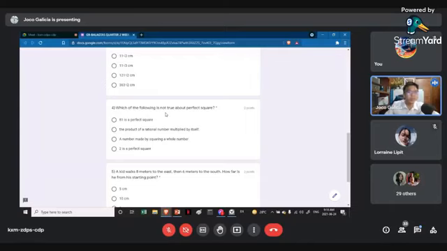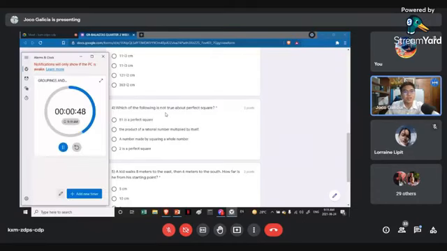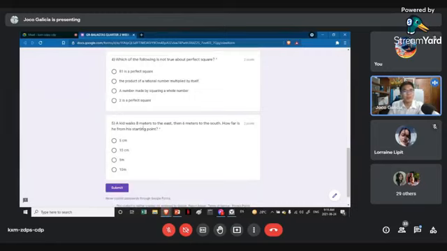For number 4, which of the following is not true about perfect square? 81 is a perfect square. The product of a rational number multiplied by itself. A number made by squaring a whole number. Or lastly, 2 is a perfect square. Last 48 seconds, class. Make sure to submit your answers because this is going to be your attendance for today. So for number 5, a kid walks 8 meters to east, then 6 meters to the south. How far is he from his starting point? Is that 5 centimeter, 10 centimeter, or 5 meters, then 10 meters?